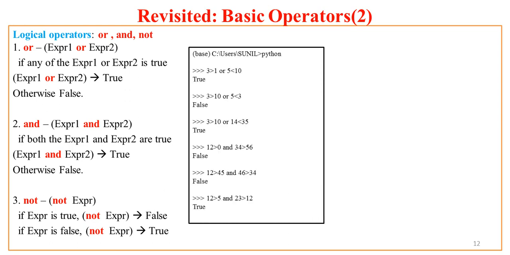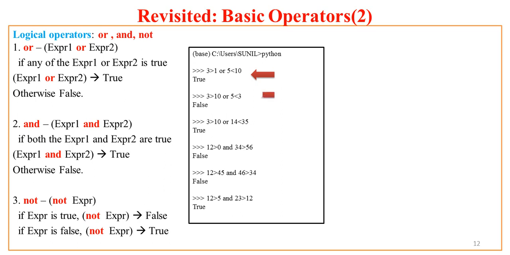So I can write everything on the fly. For example, I want to test all these operators. I can directly put expressions along with the operators on the Python prompt. Now see that I have tested the OR operator. First, I test whether 3 is greater than 1 or 5 less than 10. The expression 3 greater than 1 is true, and the expression 5 less than 10 is also true. So either expression is true, the answer is true. So Python returns me true.